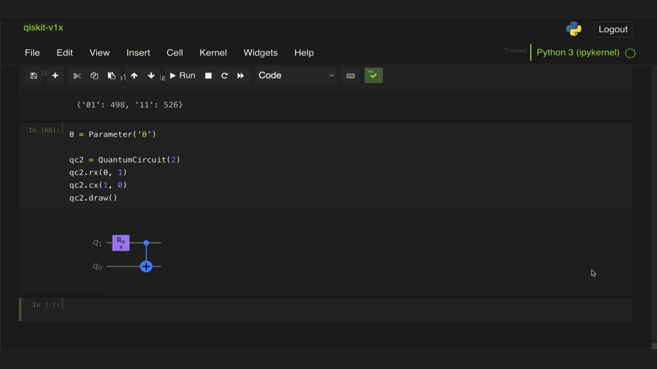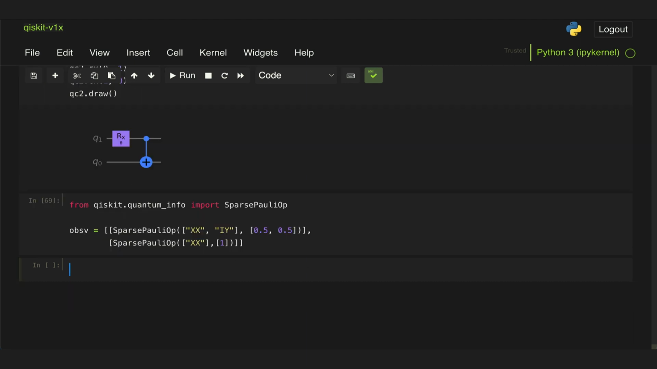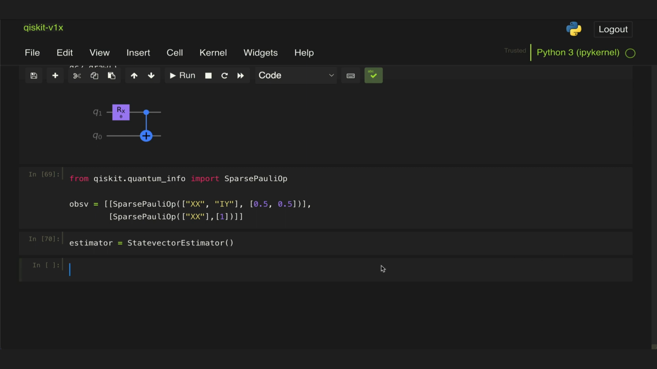So then we can define a list of observables. So here I have 2 observables, which I've defined using the SparsePauliOp class from the Quantum Info module. Now, I won't go into the details of what this means. I might do this in a separate video later on, but the idea is that here you just have 2 observables that you want to calculate expectation values with respect to the circuits. So then we specify an estimator object using the StatevectorEstimator, and we run it in a very similar way to what we did with the sampler.